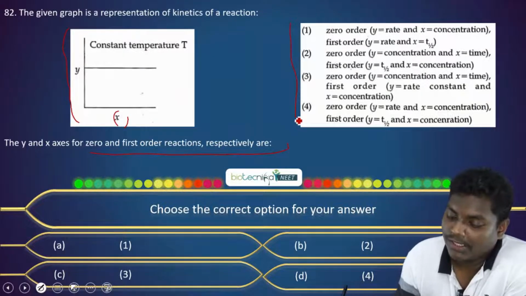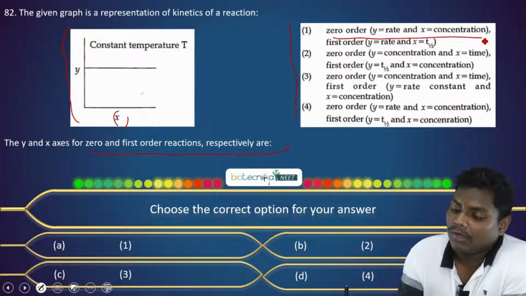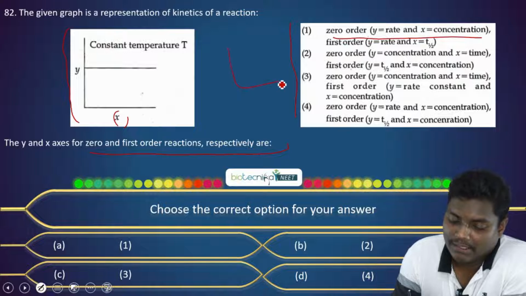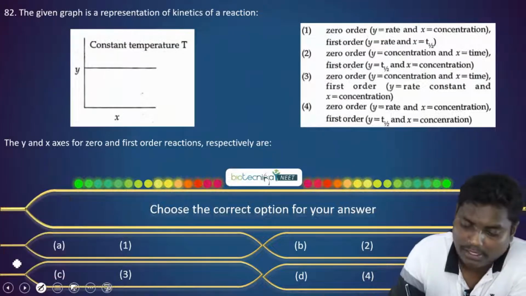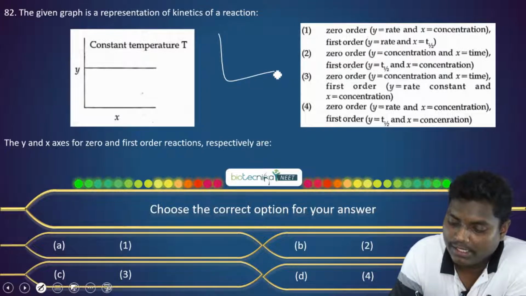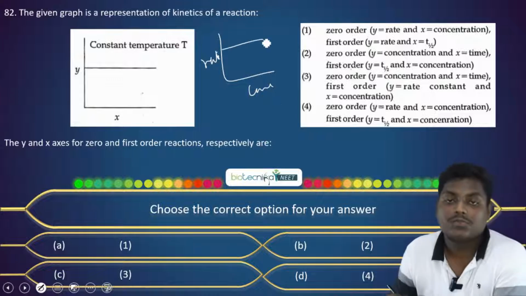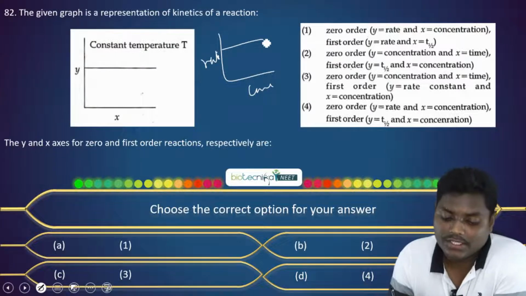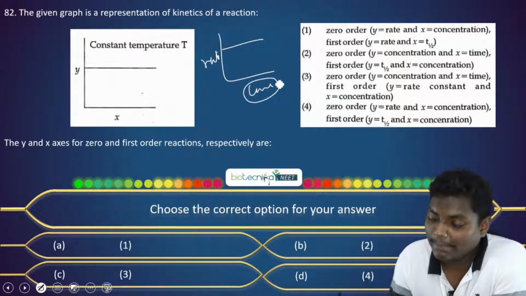Now for the 0 order reaction, let's read the first statement. In the y-axis if we have rate and concentration on the x-axis for a 0 order reaction, this is true. This is a true statement, because for a 0 order reaction the rate is independent of the concentration, so it's a constant flat line.